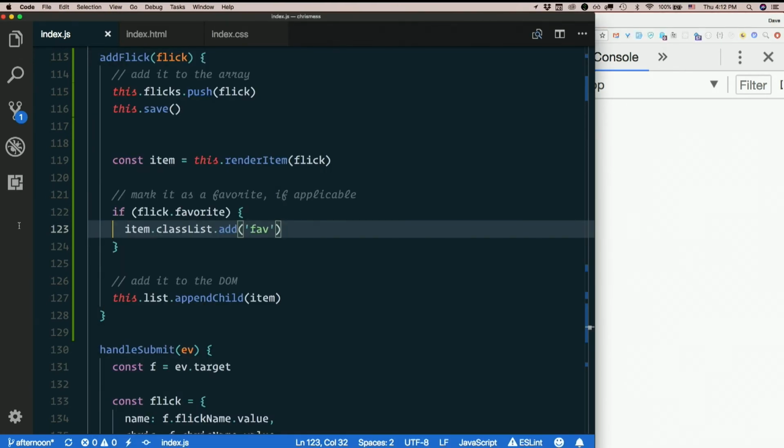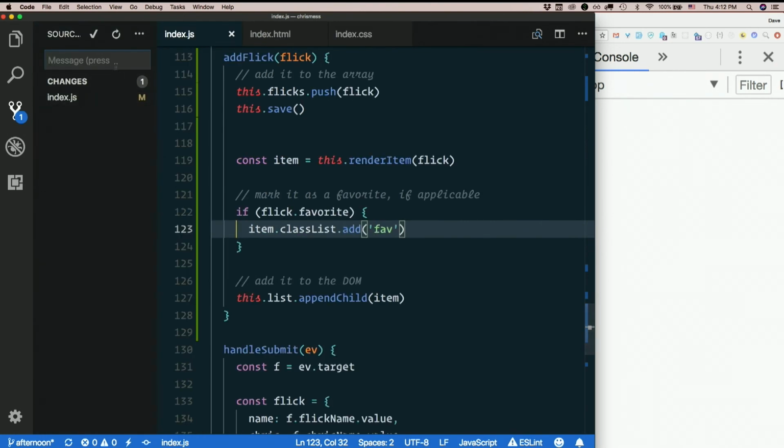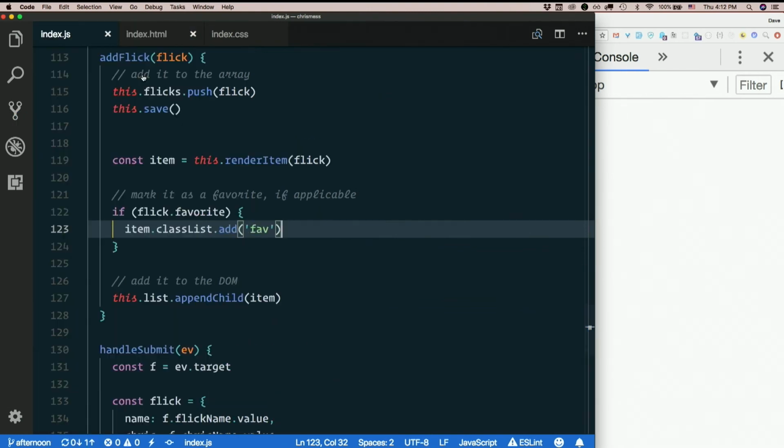So JSON is the only way to do that? With local storage, yeah, you're going to have to somehow make your data into a string, because a string is all that local storage can handle. If we had a database that we were syncing with, JSON is the most common way of doing that, but there are a lot of functions that will do that automatically. So, persist flick data in local storage. That's a good word, persist. Questions about that? It's good stuff.